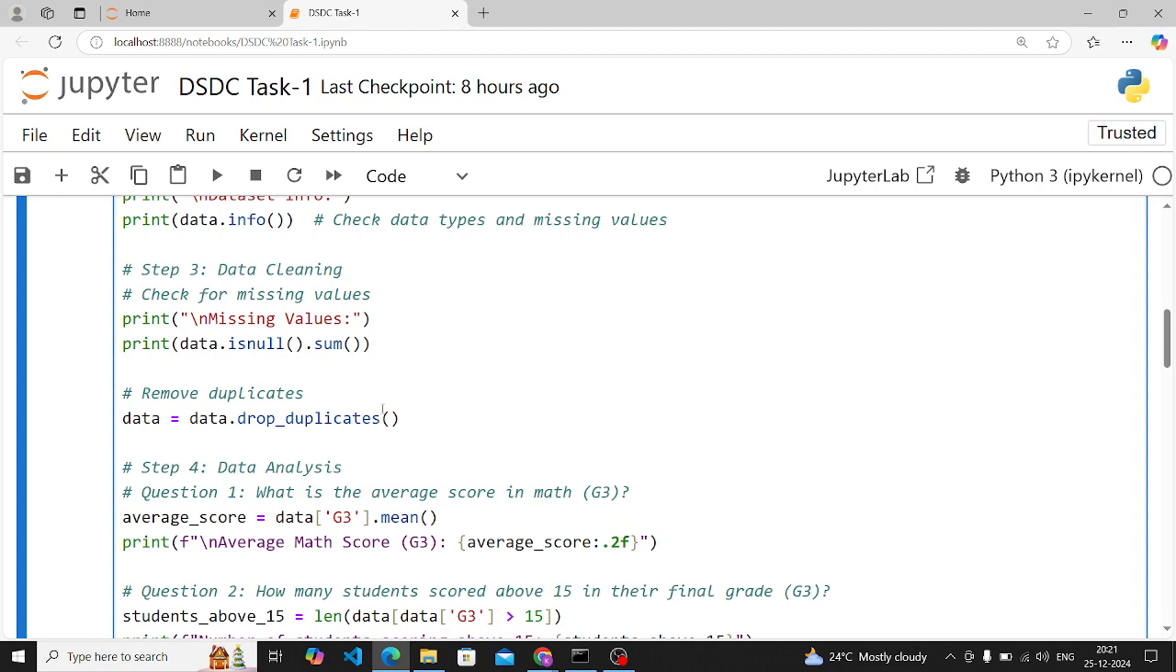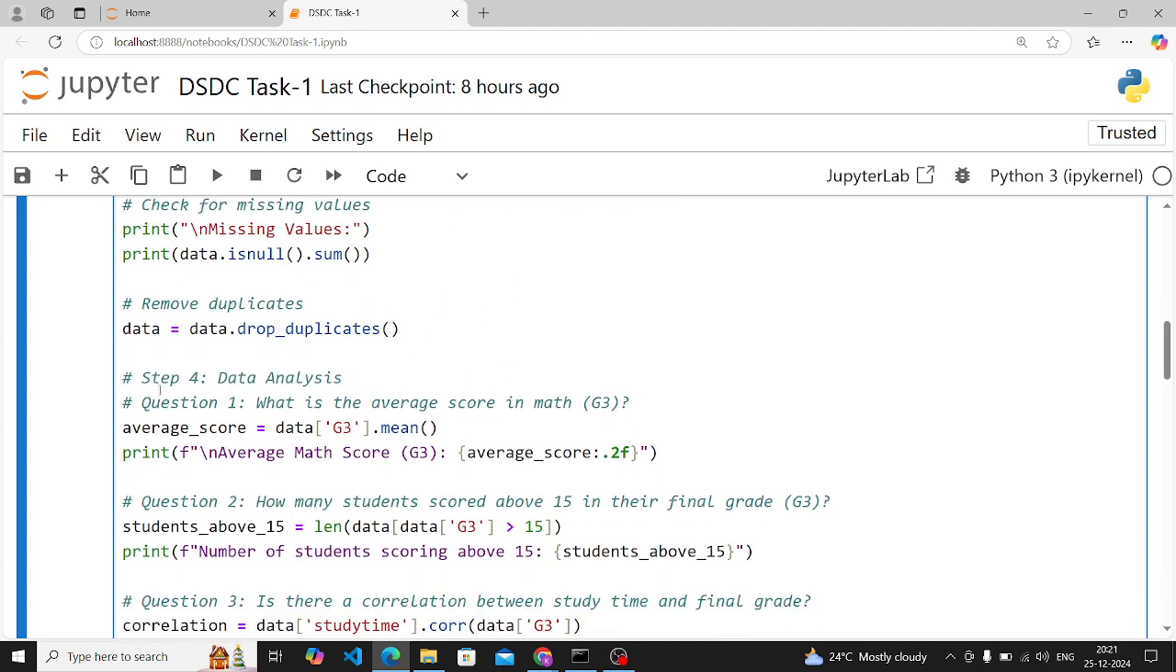Okay, it will show you how many missing values are present. Now the second cleaning step is to remove duplicate rows. By using the drop_duplicates function, you can remove rows which appear more than one time. Now comes our data analysis part.